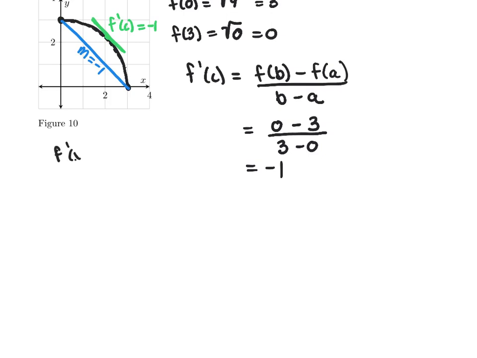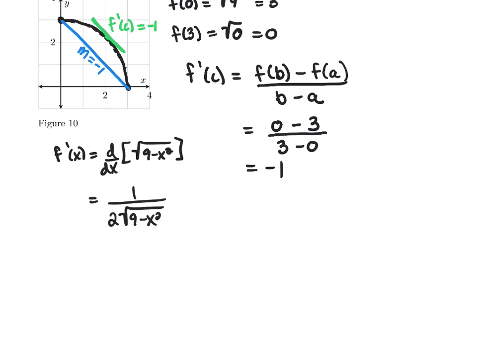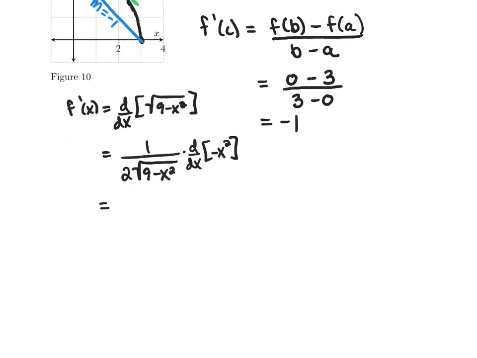So my f prime of x is the derivative with respect to x of the square root of 9 subtract x squared. We need to use the chain rule on this one, so we're taking the derivative of the outside at the inside multiplied by the derivative of the inside. And the derivative of the inside is -2x. So I have -2x over 2 square root of 9 minus x squared. I can cancel the 2's.